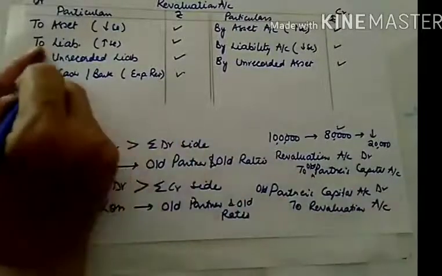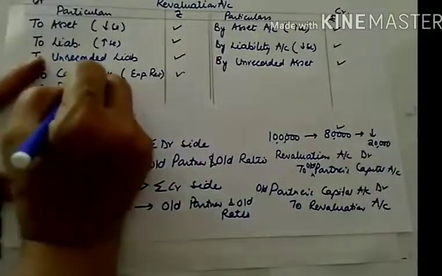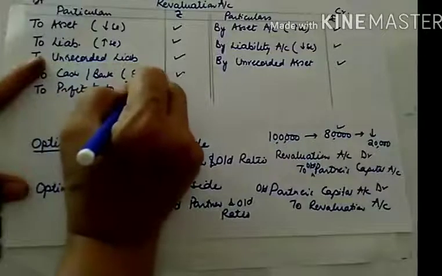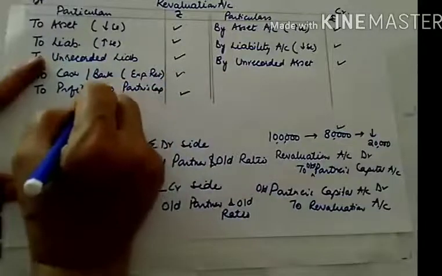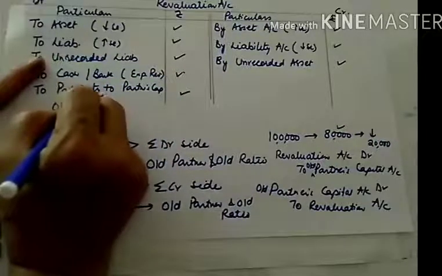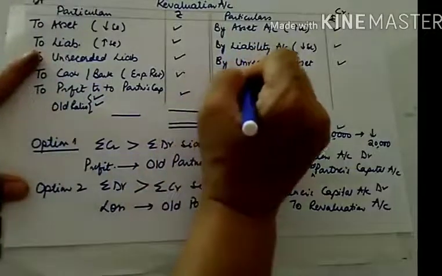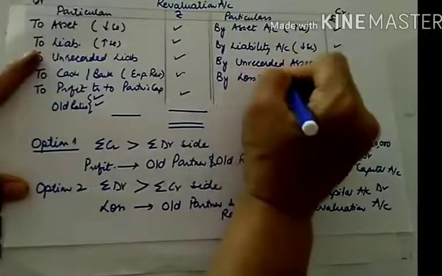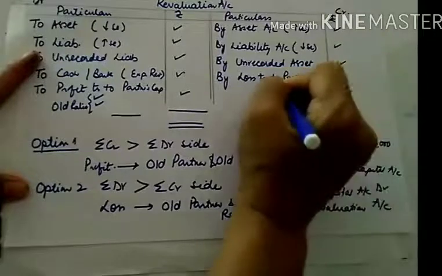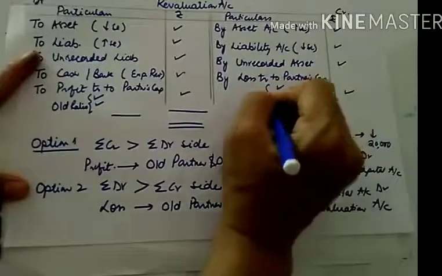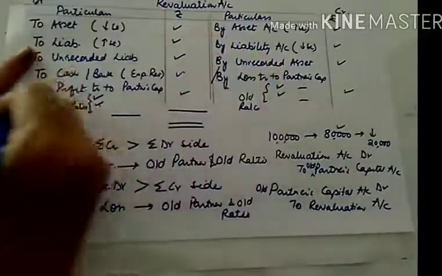This profit will be recorded here as to profit transfer to partners capital. You will write the name of the partners and divide in the old ratio. And here by loss transfer to partners capital, name of the individual partners in the old ratio. So either of these two, either this or this.